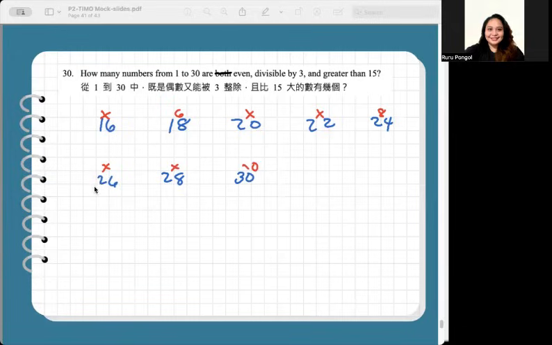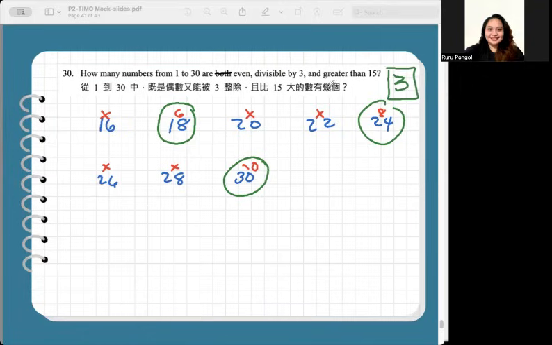So, the only numbers that are divisible by 3, greater than 15, and also even are 18, 24, and 30. Therefore, in item number 30, the correct answer is just 3. There are 3 even numbers that are divisible by 3 and greater than 15 from the numbers 1 to 30. 3 only in number 30.